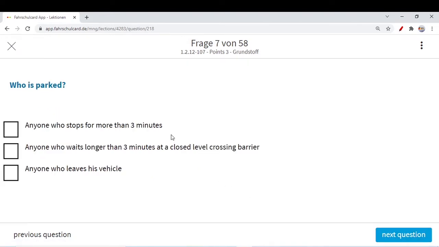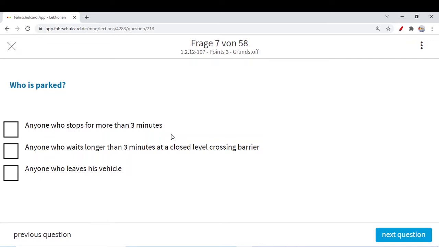Who is parked? What does it exactly mean by parking? Is anyone who stops for more than 3 minutes parked? Yes. As you have seen, a few topics back we discussed a traffic sign with a red cross inside the blue circle. On that sign you can stop for 3 minutes to pick somebody up or for loading and unloading.